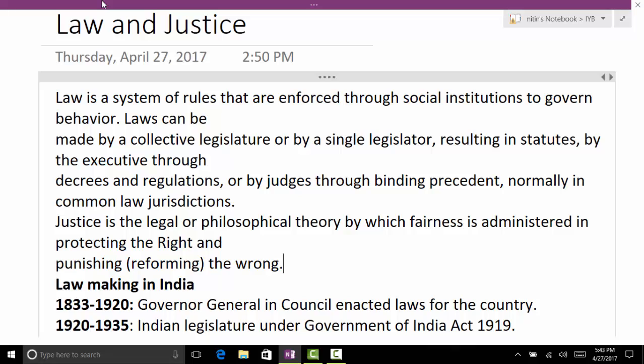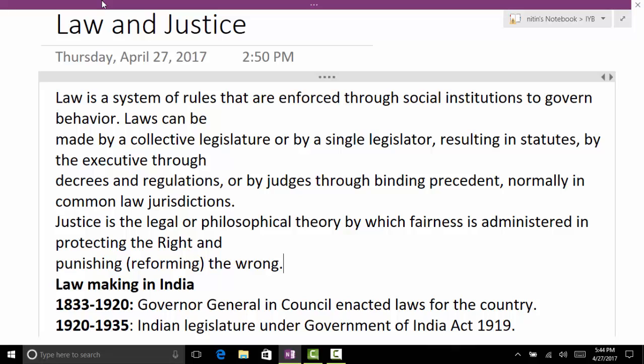Then there is the special powers of Rajya Sabha. What are those special powers? For example, Rajya Sabha can authorize Parliament to make new All India services. Moreover, this is the more important provision: Rajya Sabha can authorize Parliament to enact a law on the state list in case of any national interest.